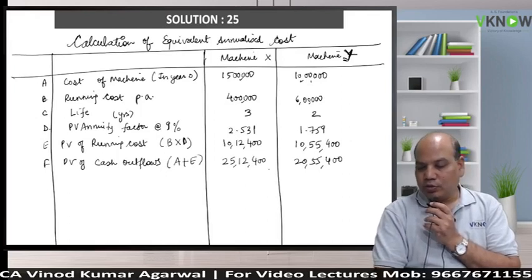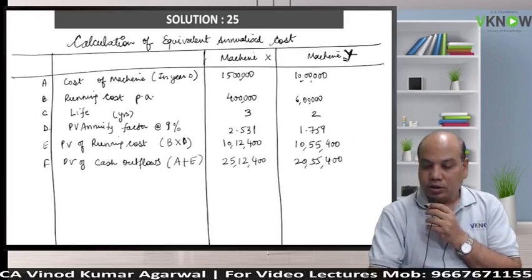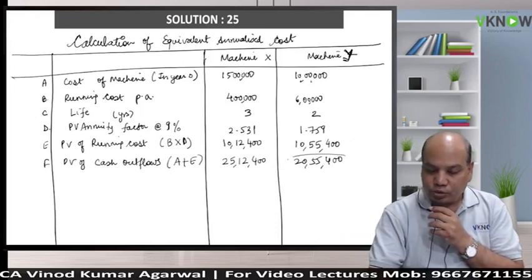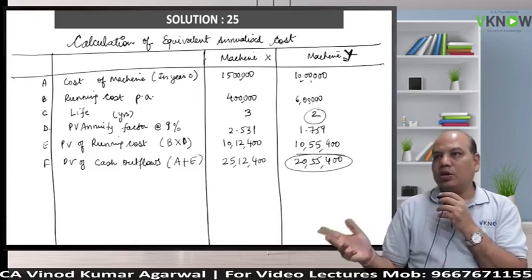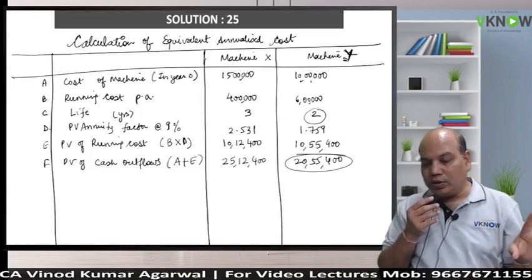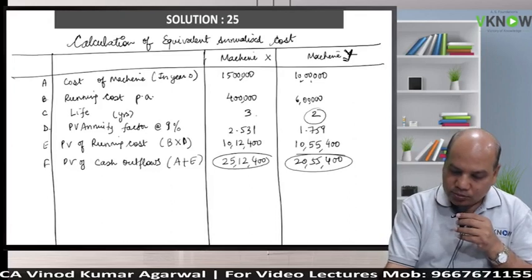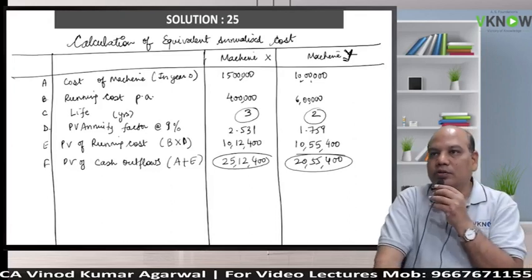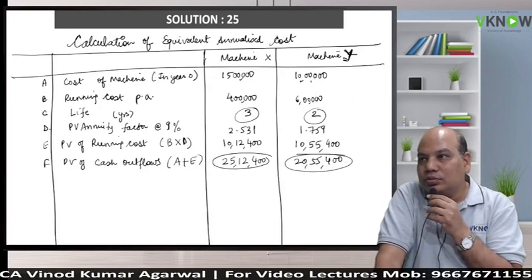Right now, you will be tempted to say machine Y is better because outflow is lower. But if you invest in machine Y, you can use the asset for only 2 years for that amount. But if you buy machine X, you incur this cost, but you can use it for 3 years. I can't directly divide by 3 and by 2.